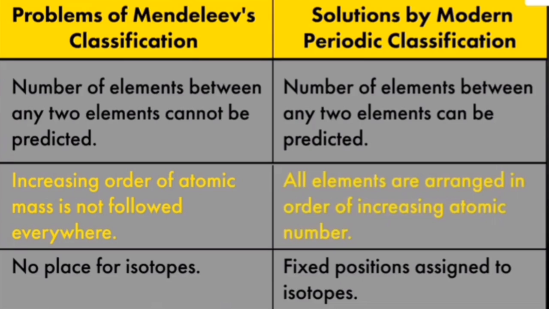In Mendeleev's periodic table, increasing order of atomic mass is not followed everywhere, but in modern periodic table, all the elements are arranged in terms of their increasing atomic number.